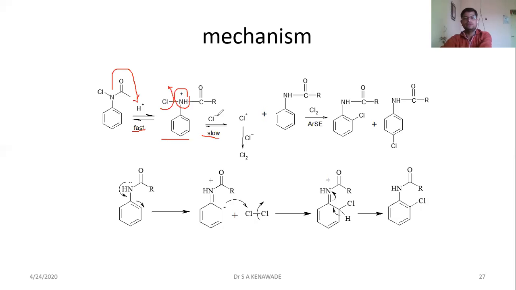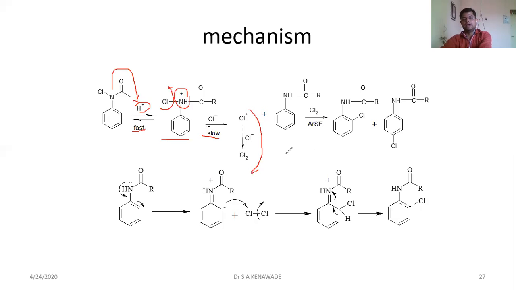And this chlorine, that is Cl minus, will come in contact with the HCl, the H plus and the remaining Cl minus, and this Cl minus comes in contact with another Cl minus to liberate chlorine gas.